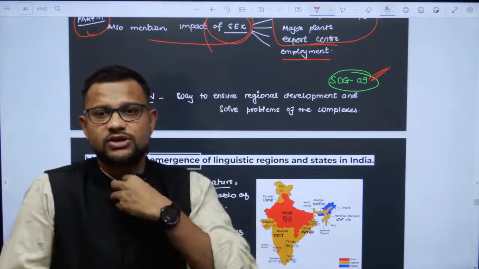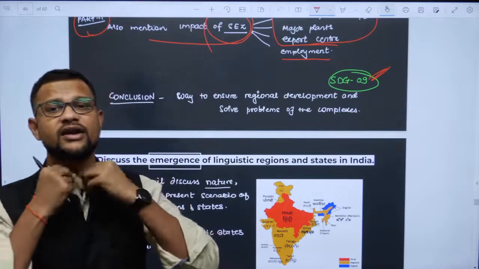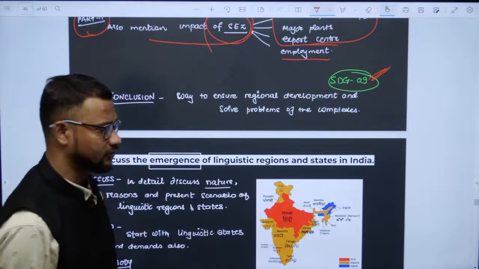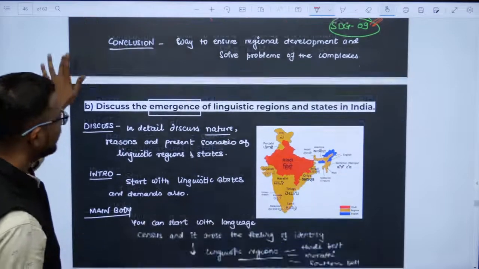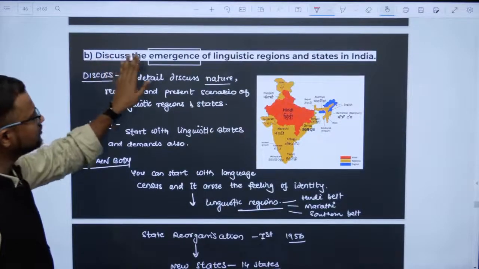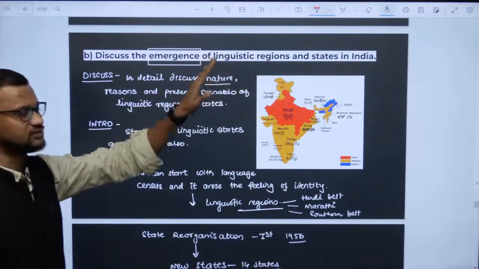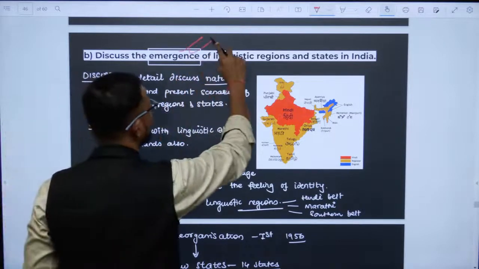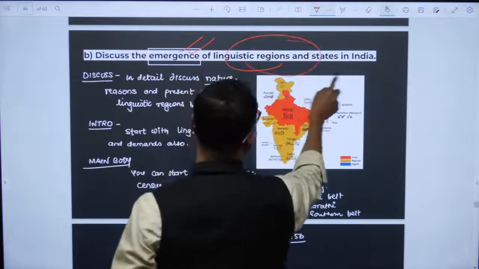Regional geography is this, right? To study a region not in isolation but in an integrated way. Then, discuss the emergence of linguistic regions and states in India. The question is the emergence of linguistic states and regions.